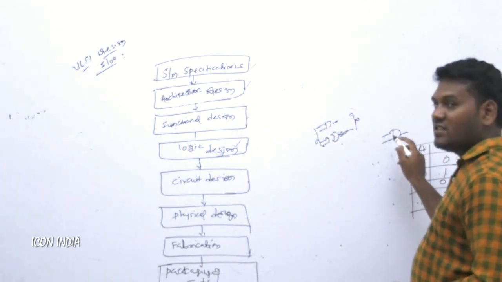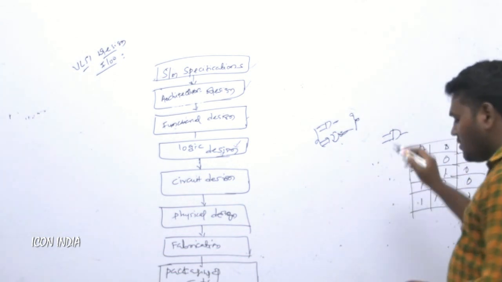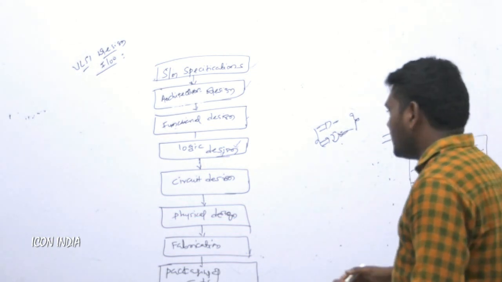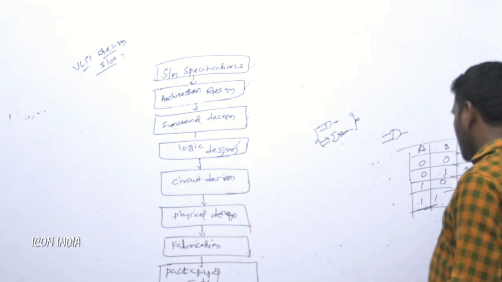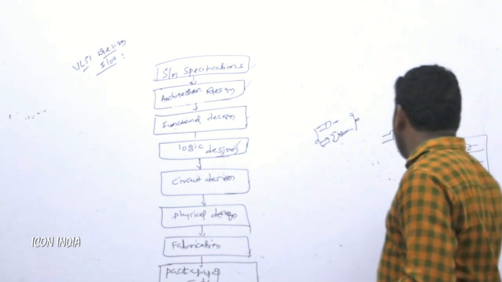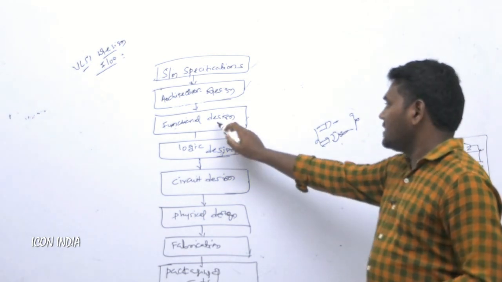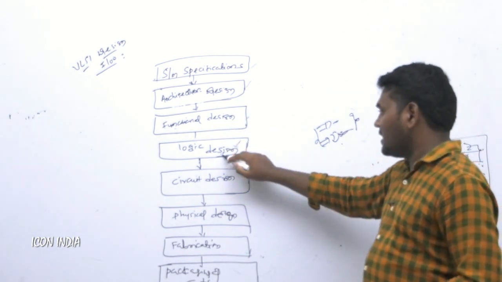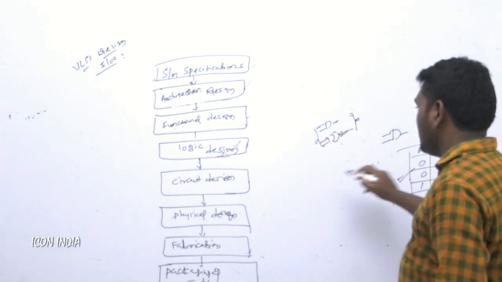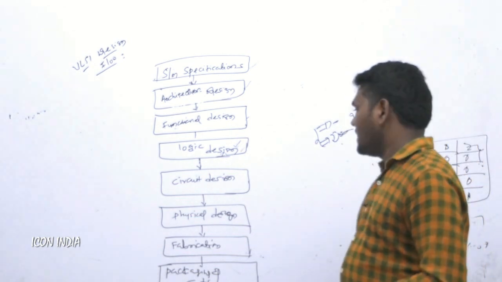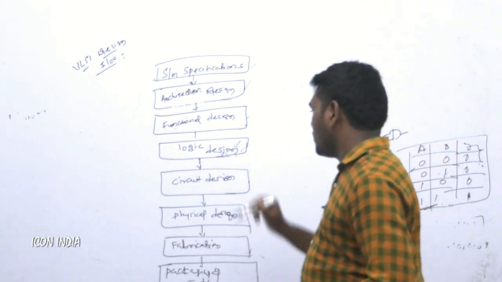We can go for the logical gate design once we know the function of the basic logical gates. So we have to consider the AND gate. What is the function of the AND gate? Whenever both inputs are 1 1, the output is 1, in other conditions it is 0. So this is the function of the AND gate. That is the functional design, and after that the logical design. Once the function is done, we can design the logical design by using logical gates.